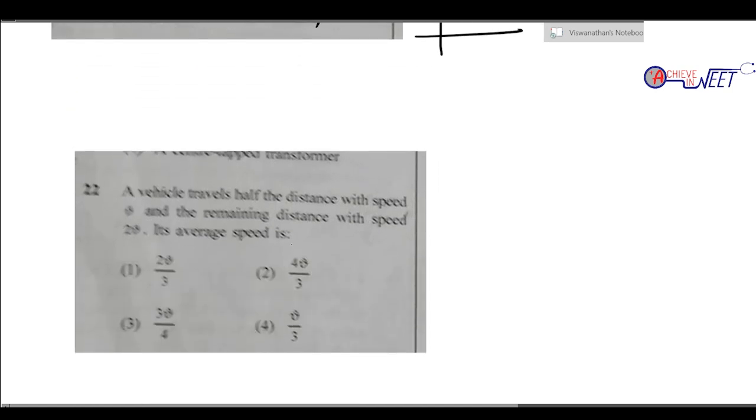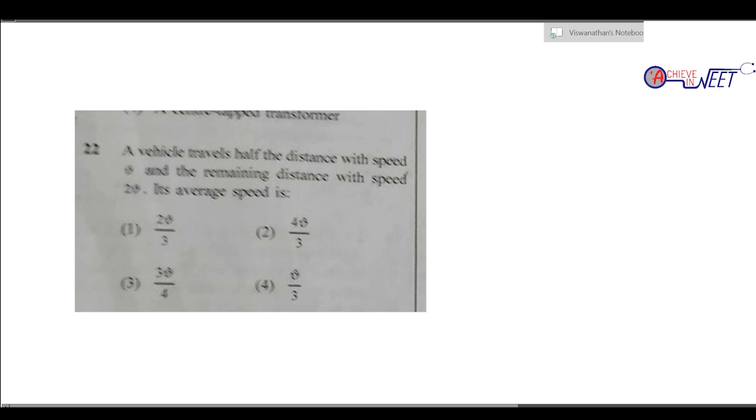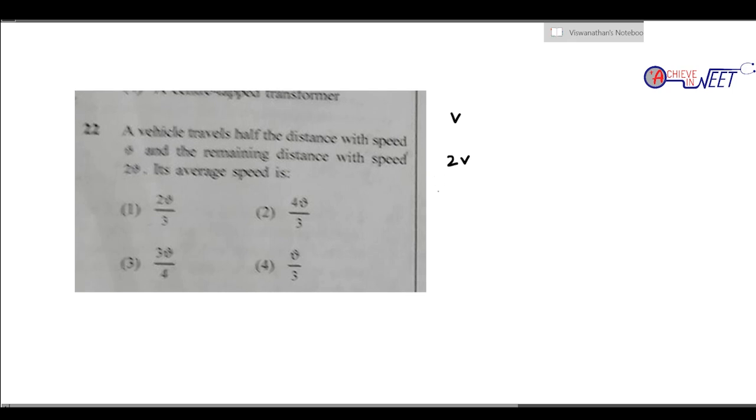Okay. 22. A vehicle travels half distance with speed v and the remaining distance with speed 2v. What is the average speed? So they are asking for the average speed. The formula for average speed is total distance traveled by total time taken. Let us take the total distance traveled to be s.